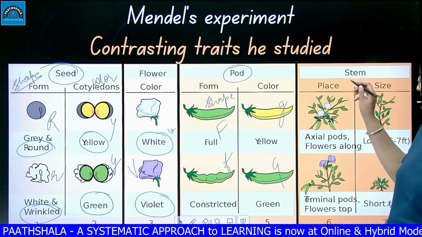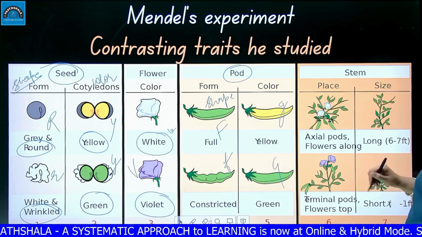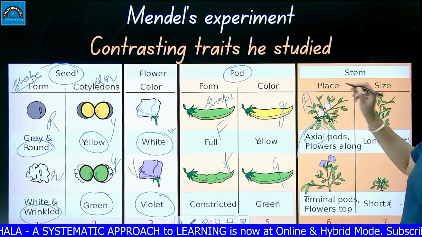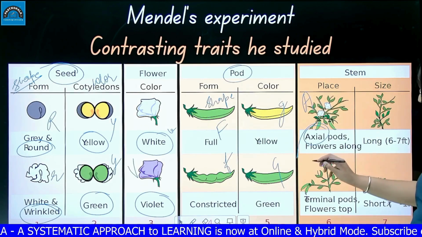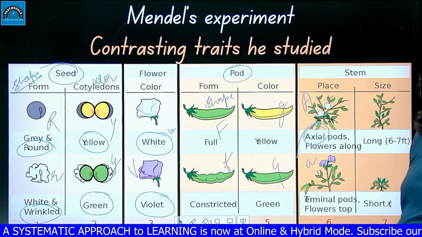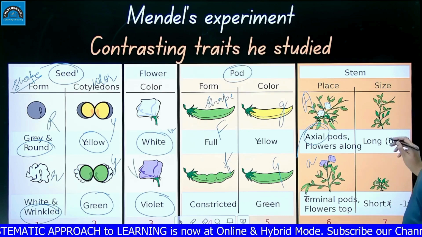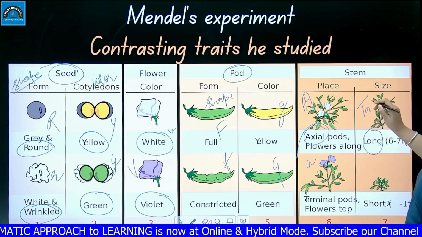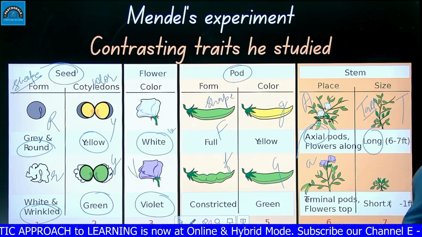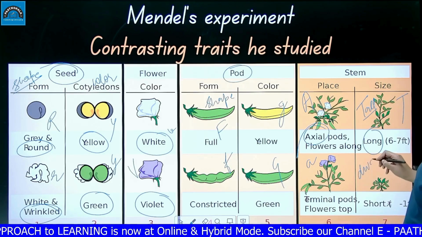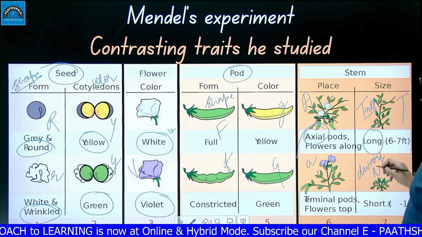Then there was position of the flower. Flower position was either axial, axial was dominant, capital A, or terminal, represented by small a. And last, either the plants were long, or we call them tall, represented by capital T, or the plant was short, dwarf, represented by small t.